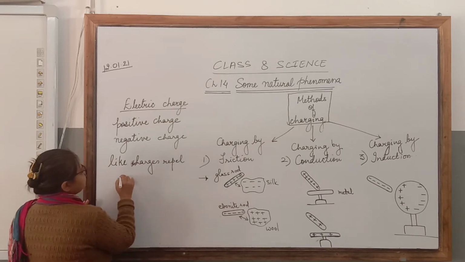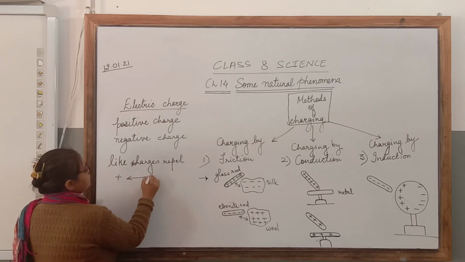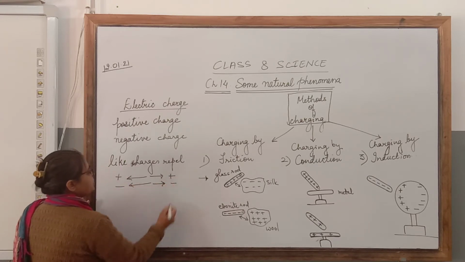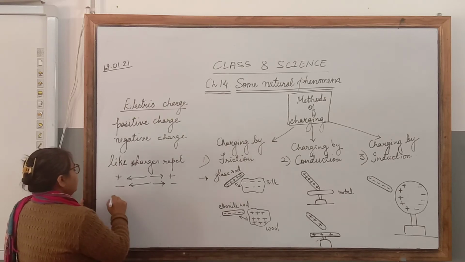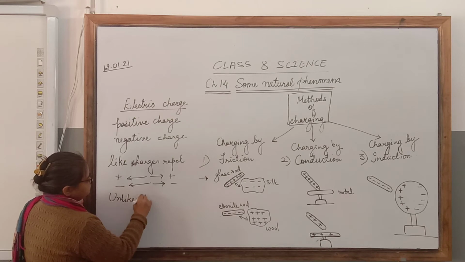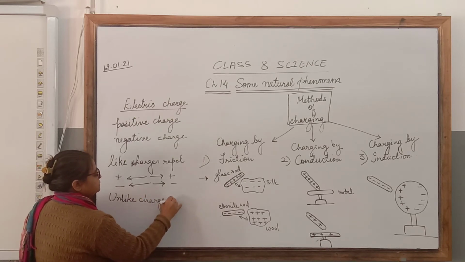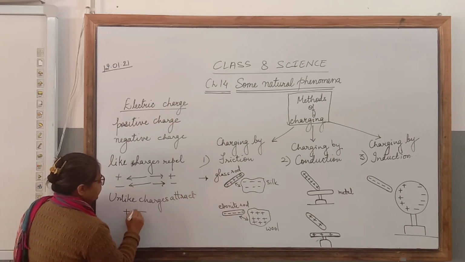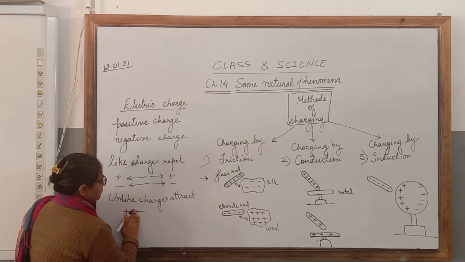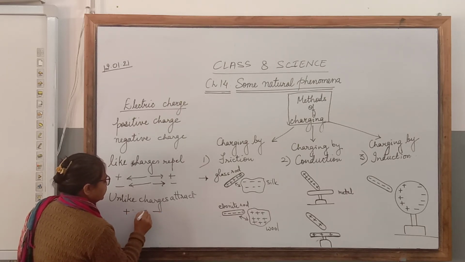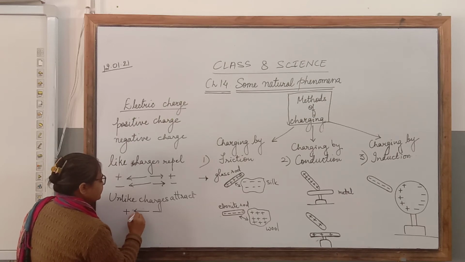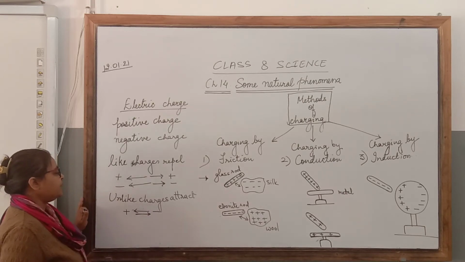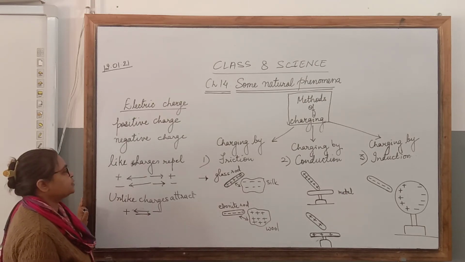So we can say that positive and positive charges will move away from each other, negative and negative charges will move away from each other, right? And unlike charges attract. So there is an attraction between positive and negative charge. Negative charge is attracted towards the positive one and positive charge is attracted towards the negative one. Like charges repel and unlike charges attract.